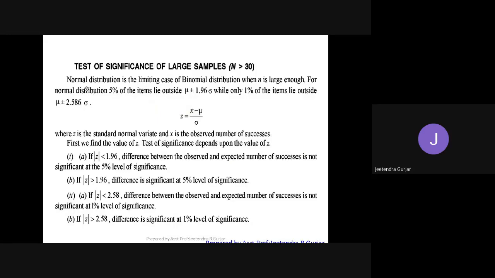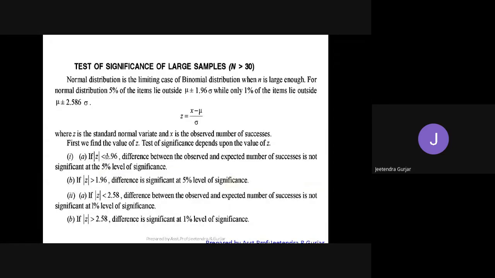Normal distribution is the limit case of binomial distribution when n is large enough. For the normal distribution 5% of the area lies outside, while in the other only 1% lies outside. So there are two now: 5% is one, 1% is the other. All this we are going to discuss in the examples.